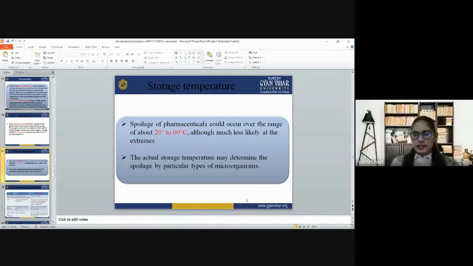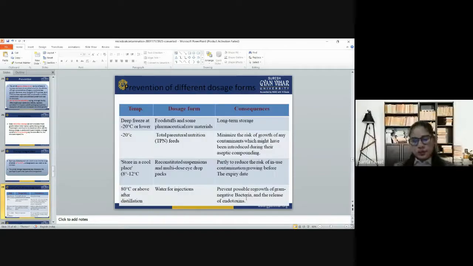Then we talk about the storage temperature. The storage of pharmaceuticals could occur over the range of minus 20 to 60 degrees Celsius, although more likely at the extremes. Then we talk about the deep freezer at minus 20 degrees or lower, used for foodstuffs and some pharmaceutical materials.